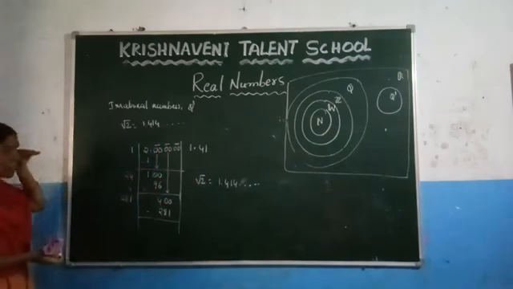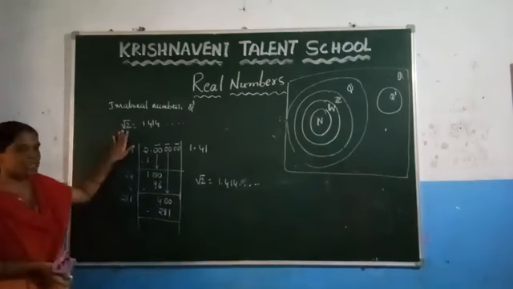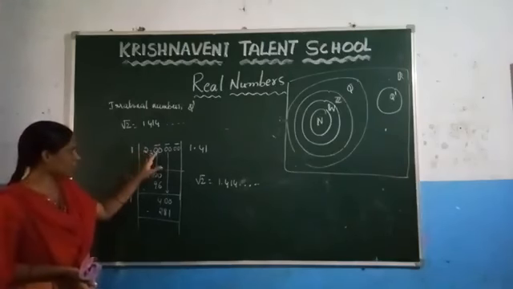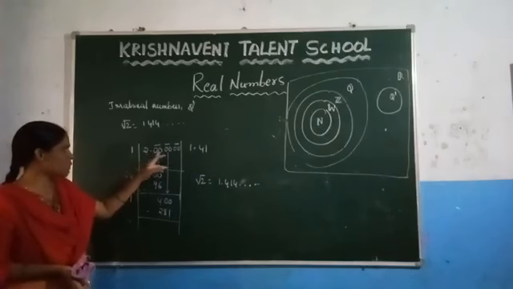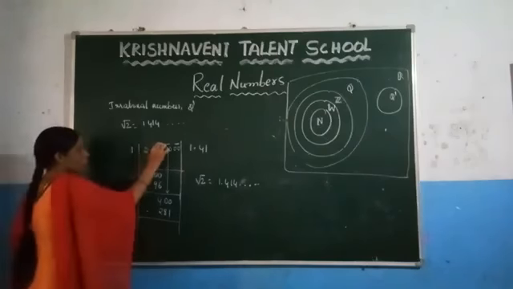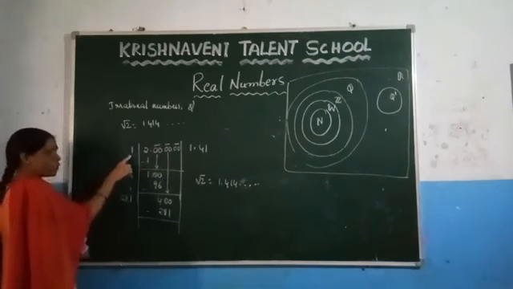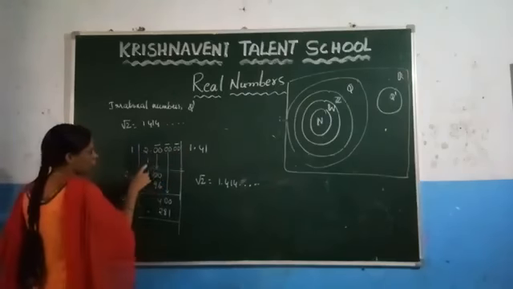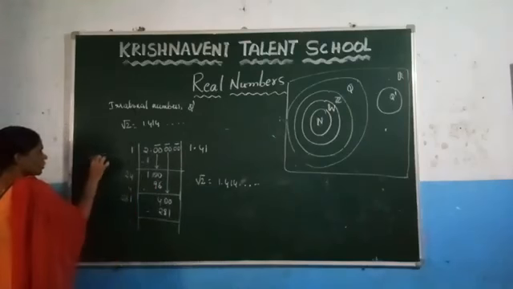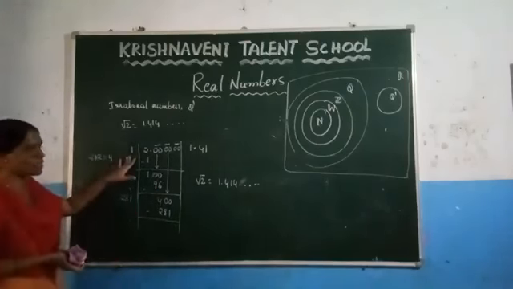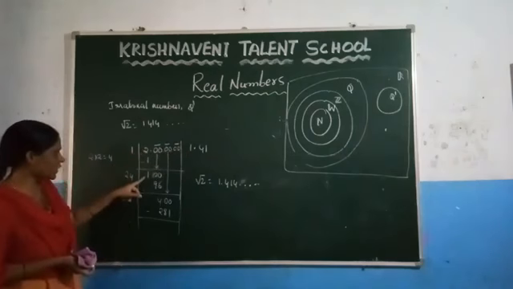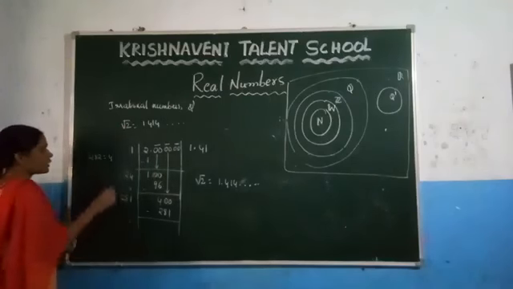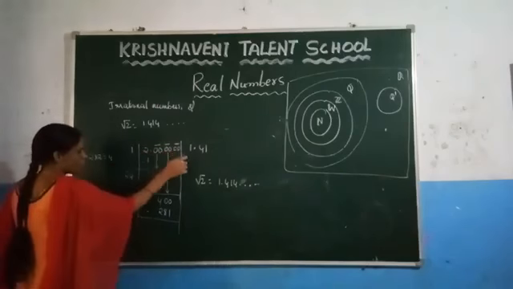How do you find the value of root 2? Let us discuss again. If you want to find the value of root 2, write the number 2, keep the decimal point and zeros, and keep a bar over that. Write one number such that if you multiply the same number, you get a number less than 2. If you consider 1 into 1, you get 1. If you consider 2 into 2, you get 4, which is a bigger number, so you consider 1 and 1. After subtracting, you get 1, and you keep these two zeros down since we are finding the square root. The next step is to double the number, 1 plus 1, which is 2.